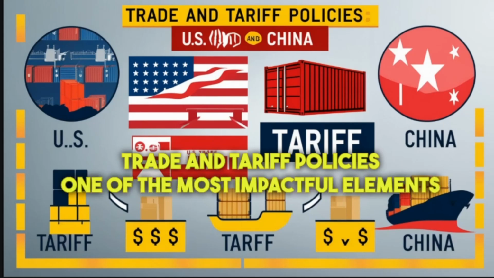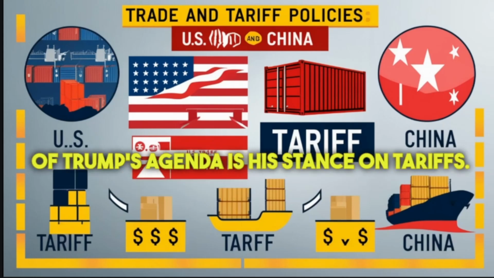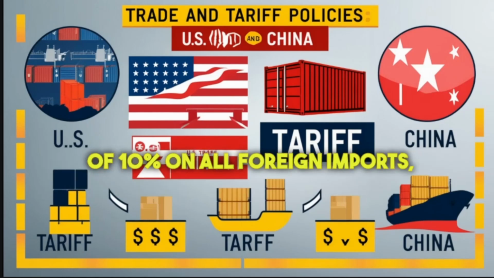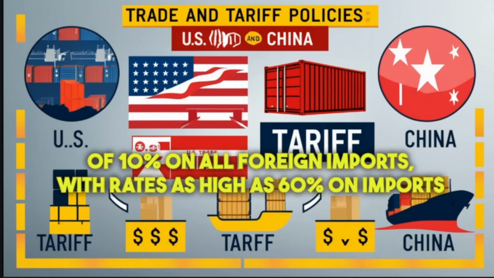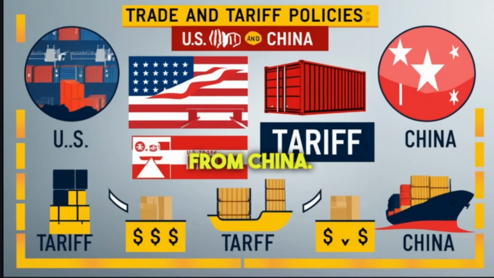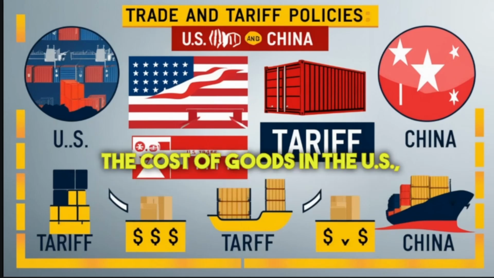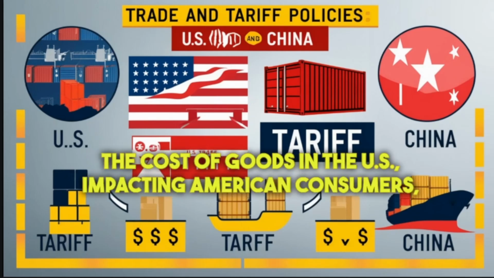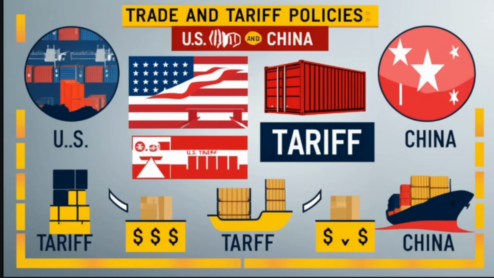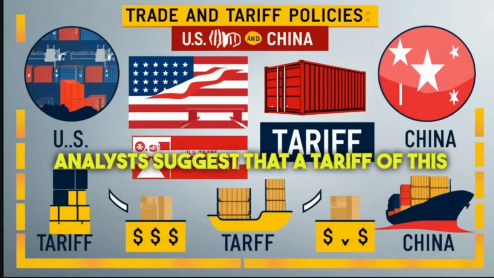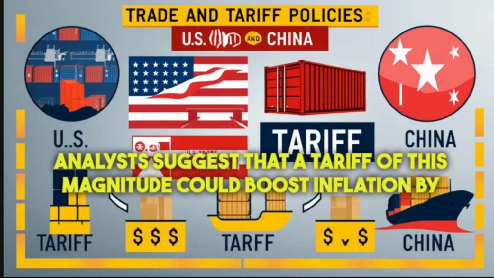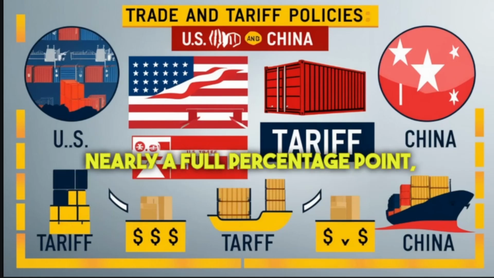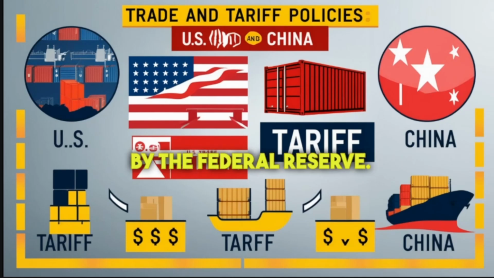Trade and tariff policies. One of the most impactful elements of Trump's agenda is his stance on tariffs. Trump has proposed a universal tariff of 10% on all foreign imports, with rates as high as 60% on imports from China. These tariffs would likely drive up the cost of goods in the U.S., impacting American consumers and potentially pushing inflation higher. Analysts suggest that a tariff of this magnitude could boost inflation by nearly a full percentage point, leading to potential adjustments by the Federal Reserve.